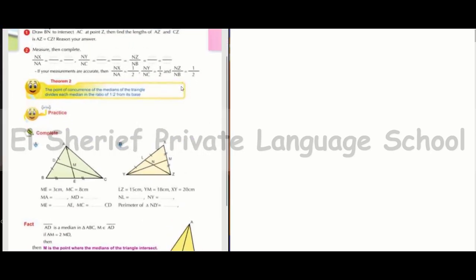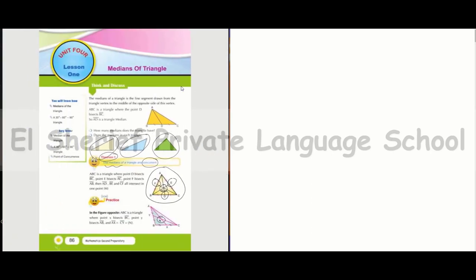Theorem 2. If we measure the length of AN and NX, we find the length of AN is twice the length of NX.